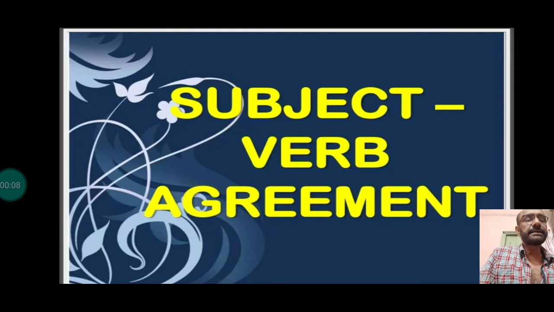As I was saying, in a sentence, the agreement between a subject and a verb has to be there, otherwise the sentence is considered wrong. And this is one topic not practiced enough by students, and as a result, their literature part also gets affected when they make silly mistakes while forming a sentence. So we had already discussed 8 rules, right?